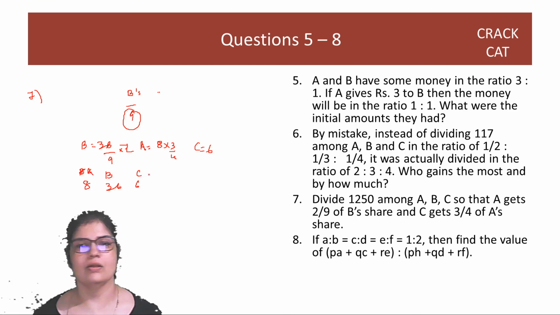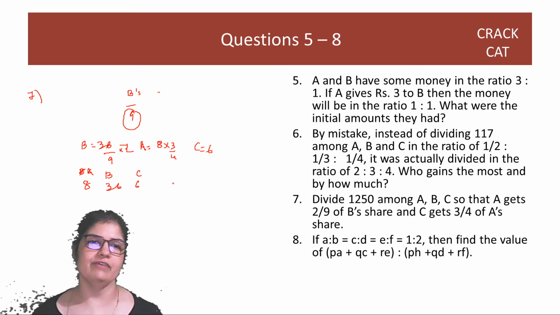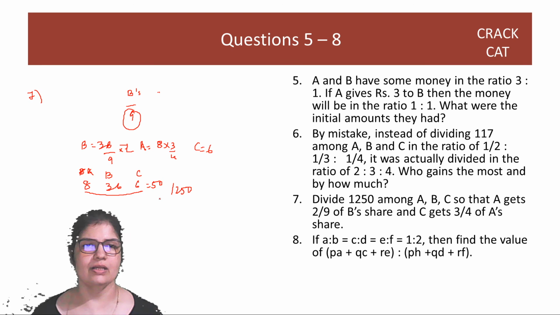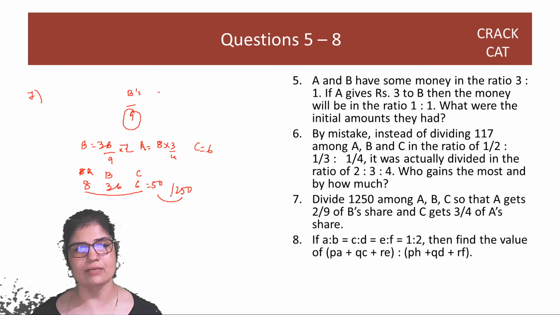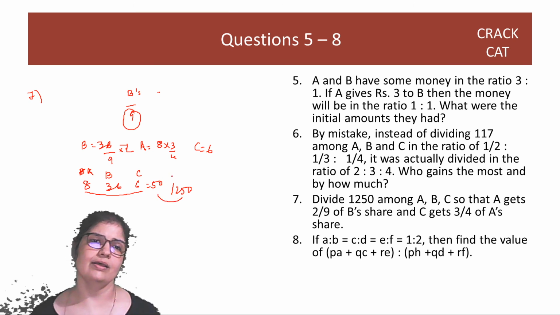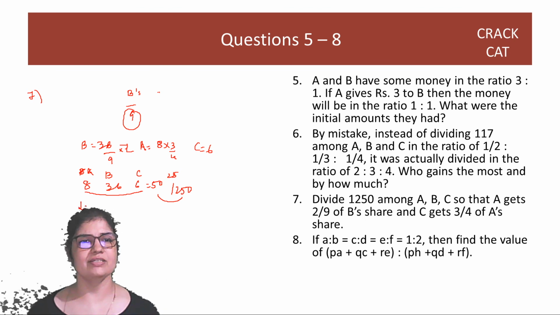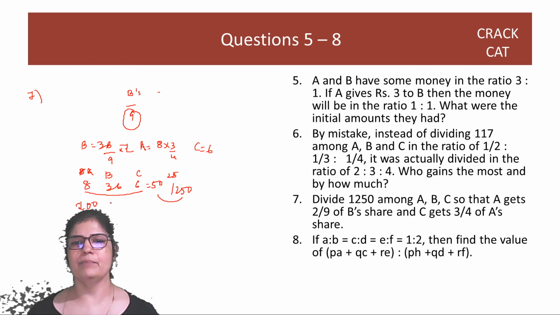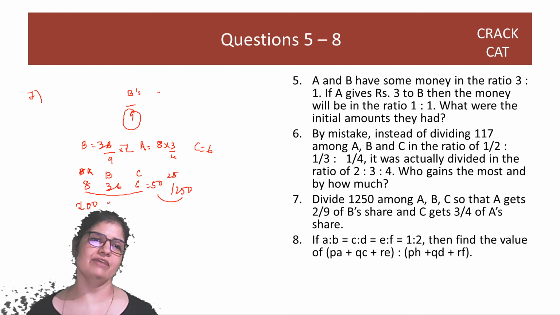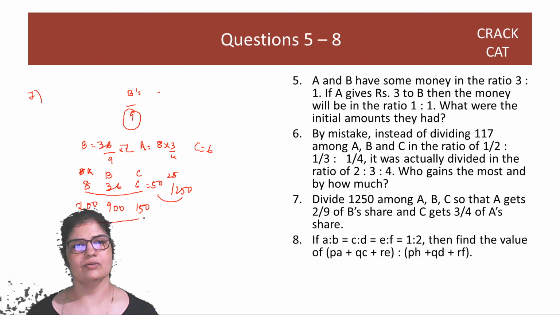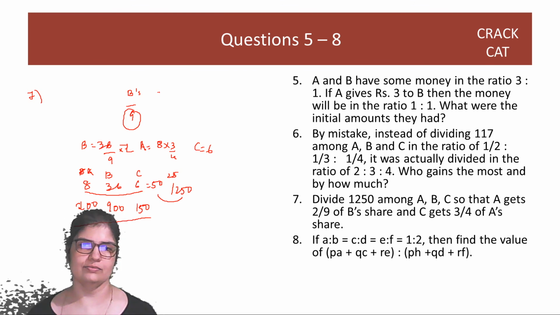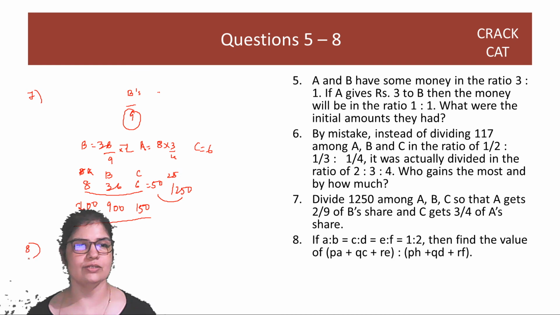Right? And now I have to divide 1250. If you add them up, the sum is 50 and 1250 is our actual sum. The multiplier, right guys, is how much? The multiplier is 25. So 8 into 25, A gets 200. B gets 36 into 25, which is 900, and C gets 150. Right? You get these three numbers? That's your answer. Coming back to the 8th question now.